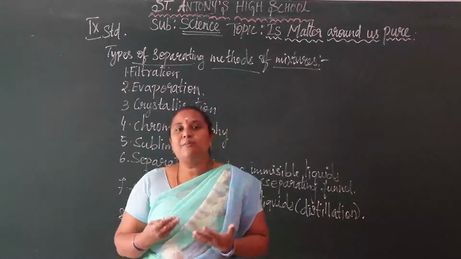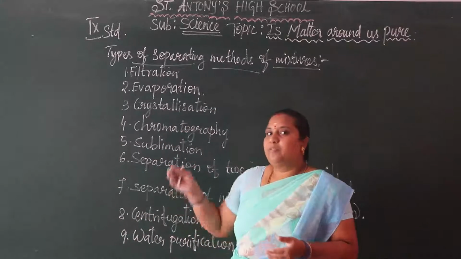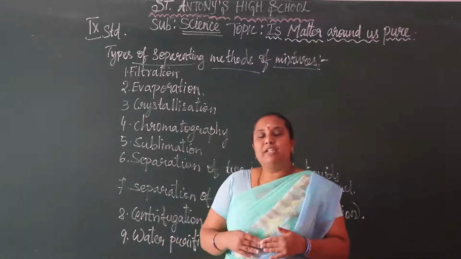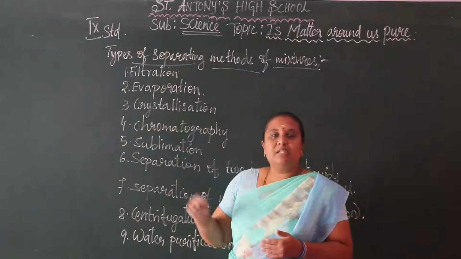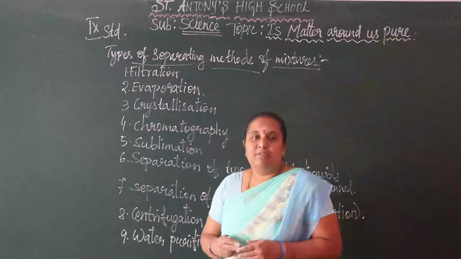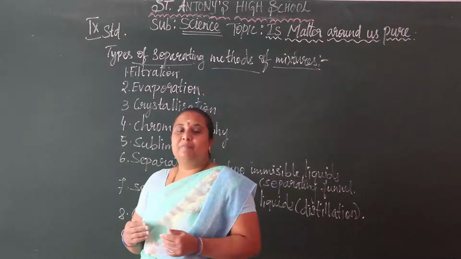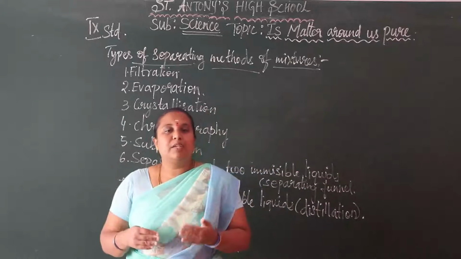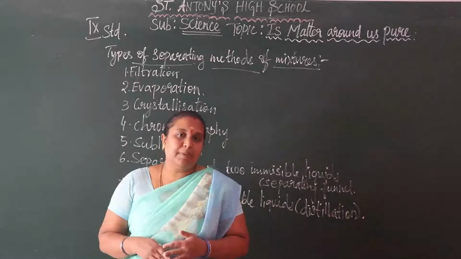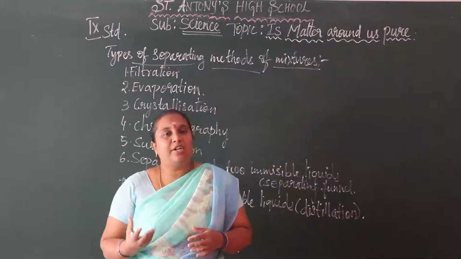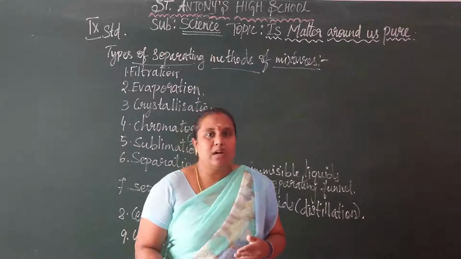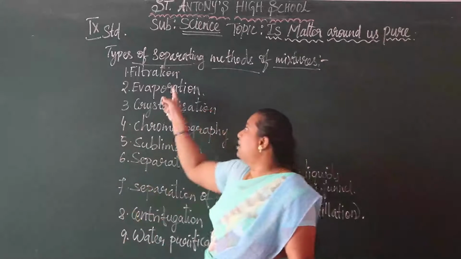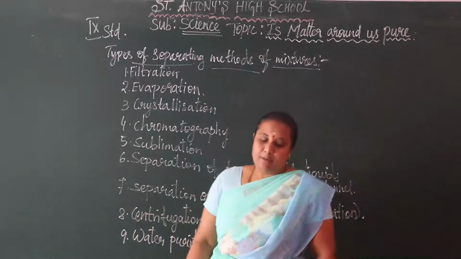So this is the process by which we separate mixtures in the filtration method. That is, we take a vessel and place a filter paper on it. We pour the solution, that is the mixture, on the filter paper. The solid particles stay on it and the solvent moves into the vessel. So this is how we do the filtration method of separating mixtures.